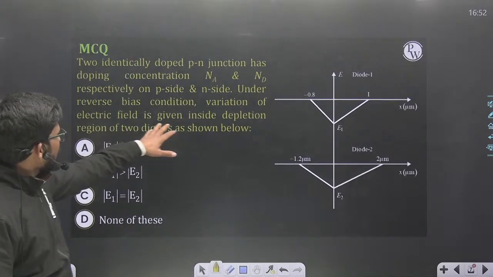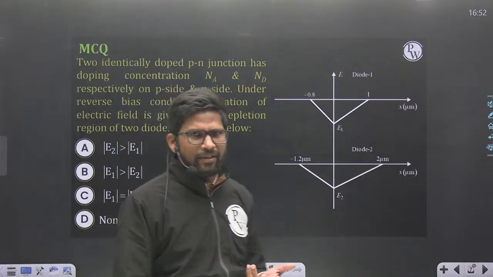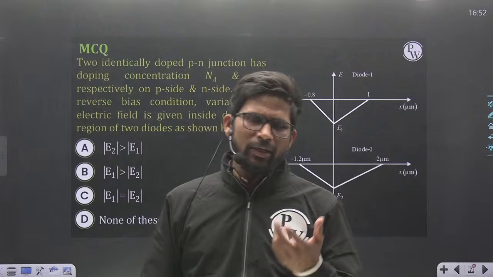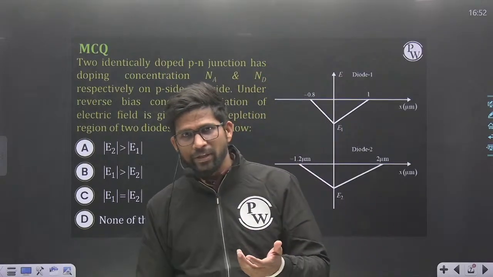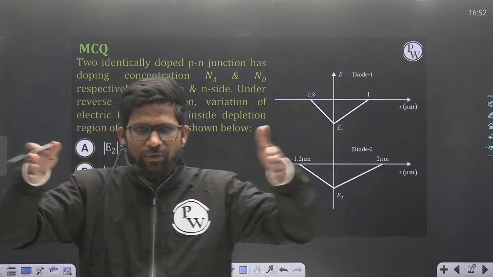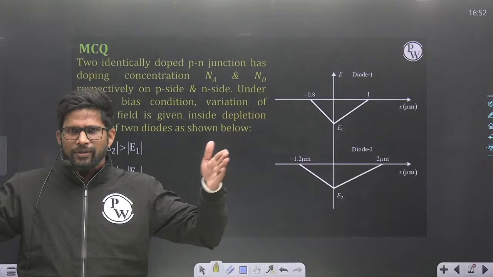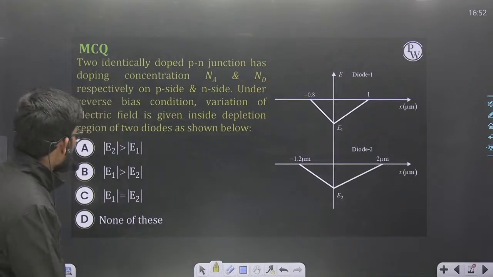The variation of electric field is given inside the depletion region of the two diodes, because in reverse bias condition the diode will have a depletion region across the junction, and as reverse bias increases, the depletion region width increases on both sides, P side as well as N side. Okay.